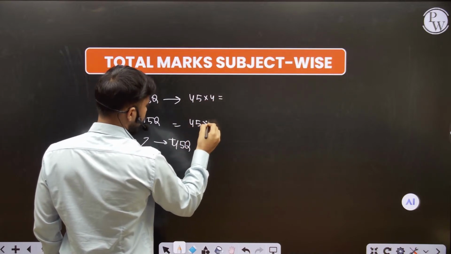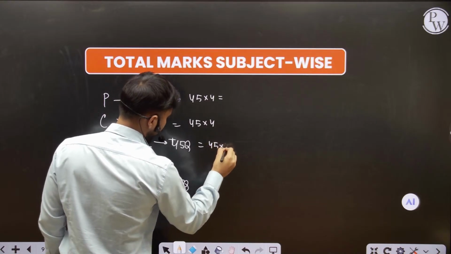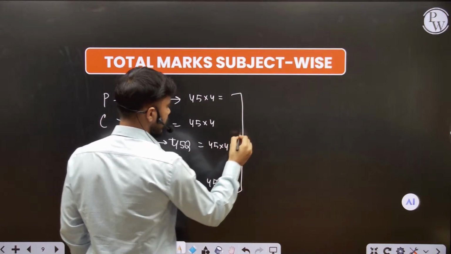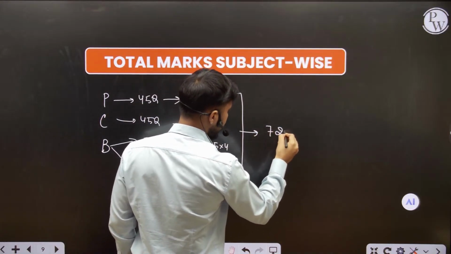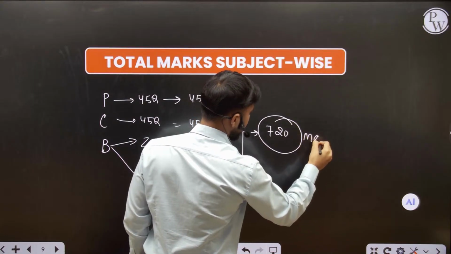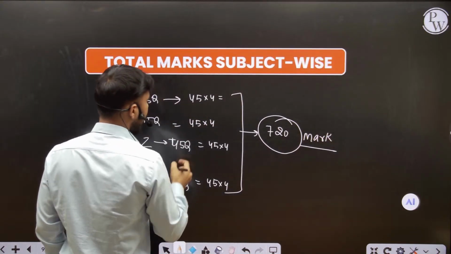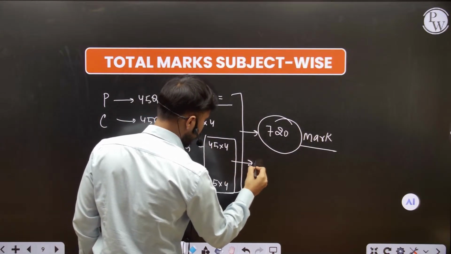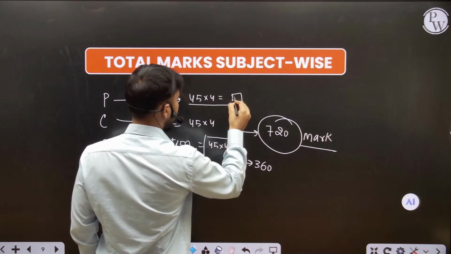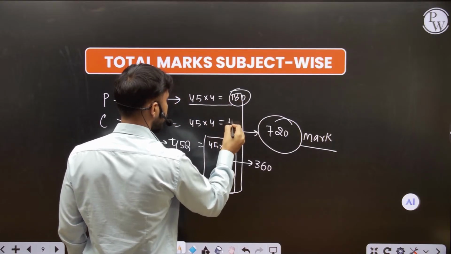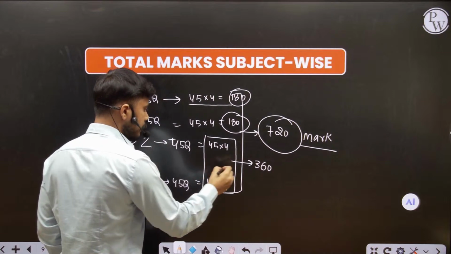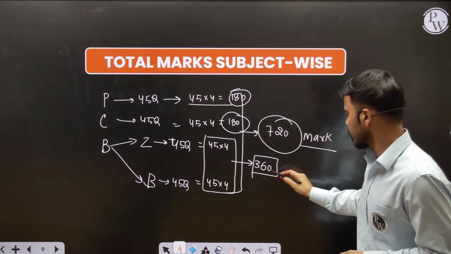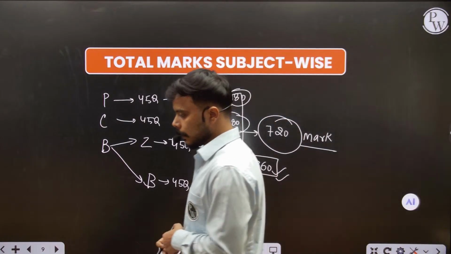And in every question, when you calculate each of them, it becomes 720 marks. So your NEET exam is of 720 marks. Here, biology itself consists of 360 marks, 180 by physics, and 180 by chemistry. So you can see that most of the scorers or rankers got most of their marks in biology because it is their stronger part.